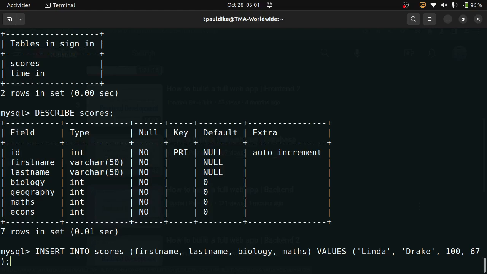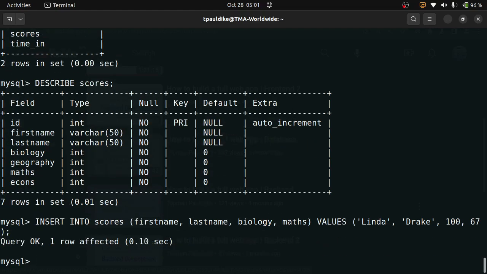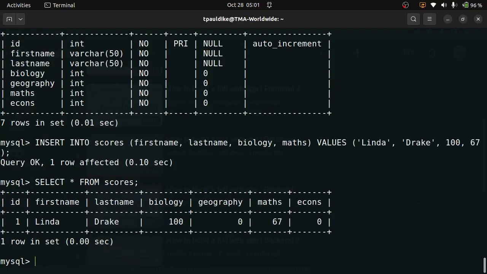Okay, let's enter that. Now if we try to select everything from scores, you can see that she has 0 score in geography and 0 score in economics, because we've stated that the default value should be 0. It's working, right? I hope it's making sense. I hope you're learning.